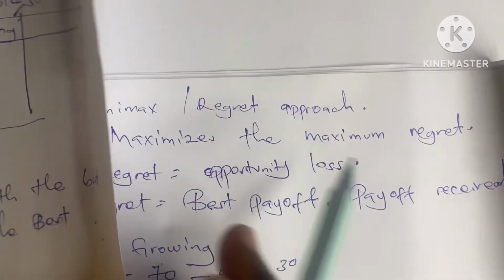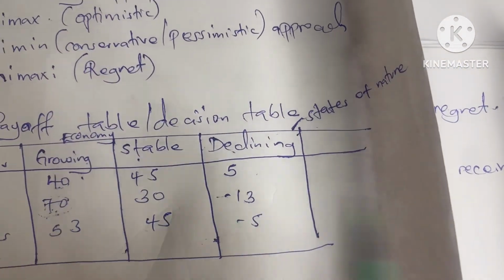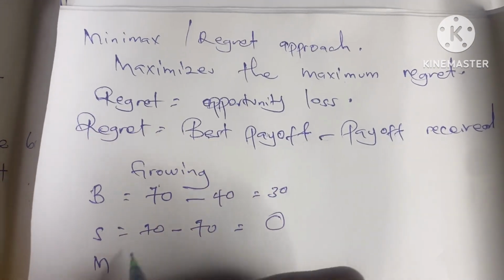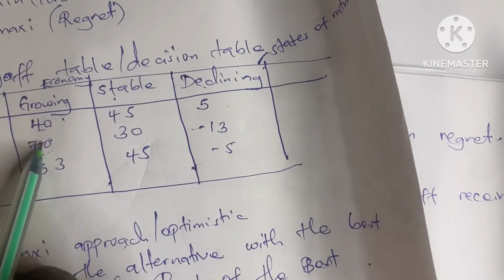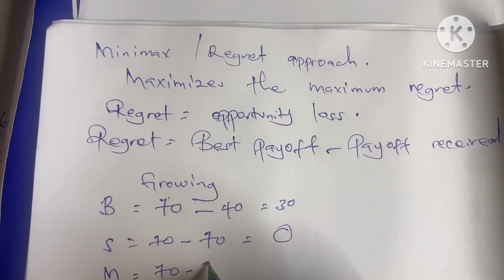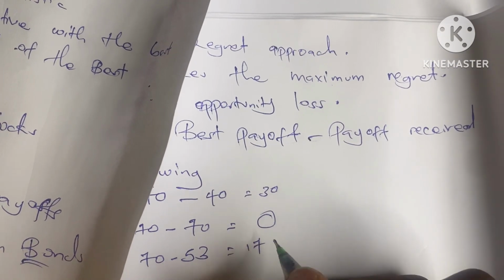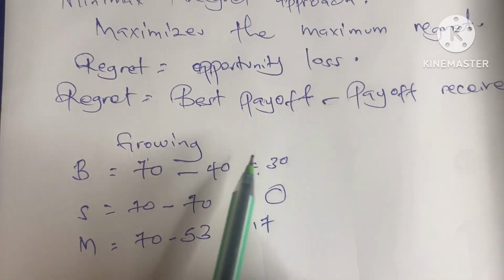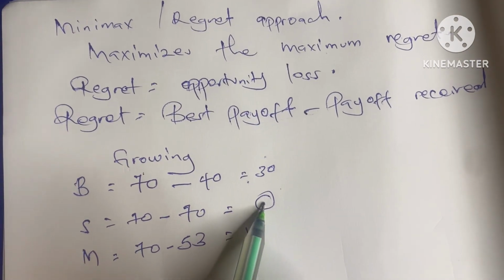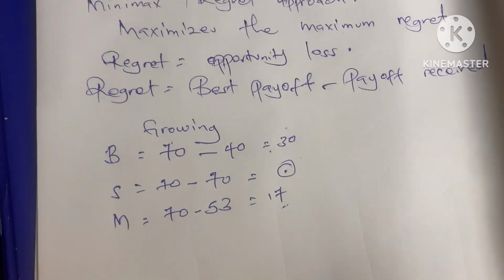For stocks, 70 minus 70 equals 0. For mutual funds, it is 70 minus 53, which is 17. So when the economy is growing, if we invest in bonds, the regret will be 30; stocks, 0; mutual funds, 17.